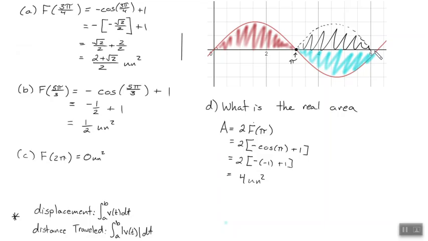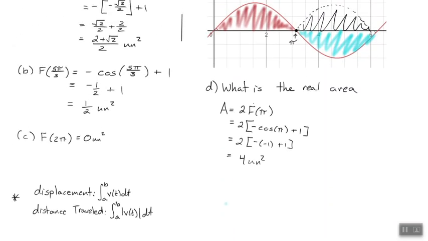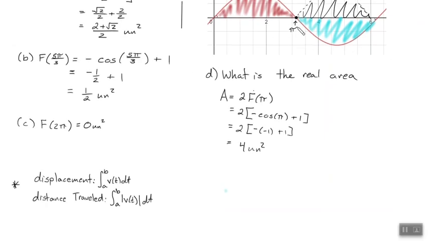Displacement is not. We will see this again. You are not going to be forced to remember this right now. Distance traveled is absolute value so that we can account for it if it was negative: just take the absolute value and it becomes positive again. So if we did f of 2 pi, would we put an absolute value bar, and could that give us the real area? There's actually a property that we would use instead, which we'll see in the next section. If this were velocity, absolutely you could have.